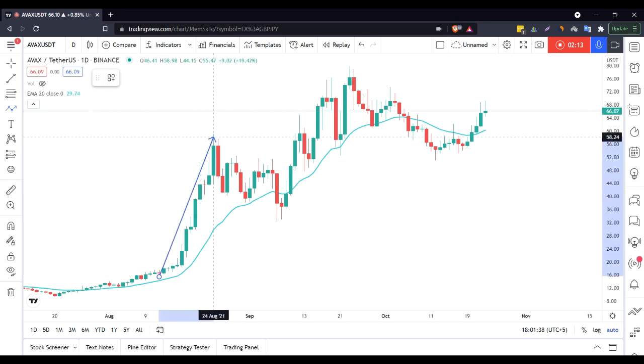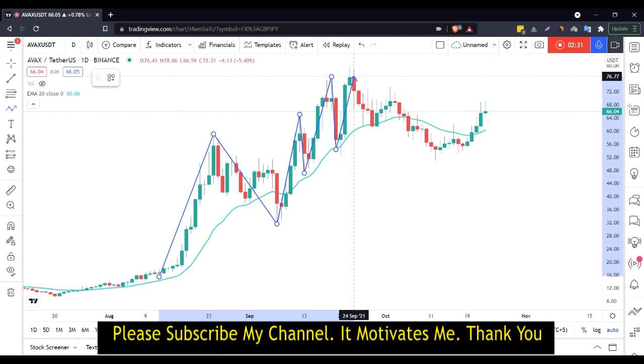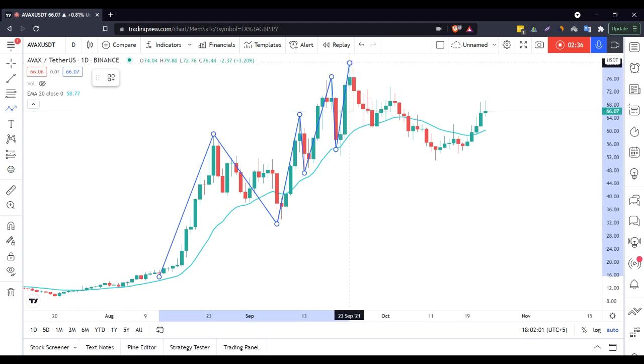Let's start from here. This is our swing high and this is our swing low. Then this is our swing high, swing low, swing high, swing low, swing high, and it was the point when market reversed down, and this is our swing low.